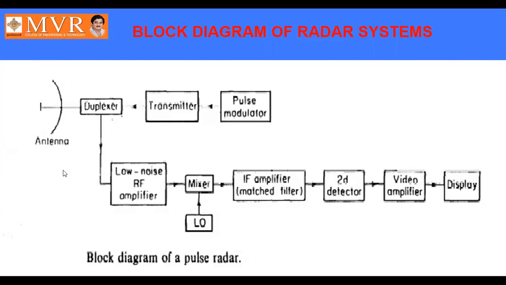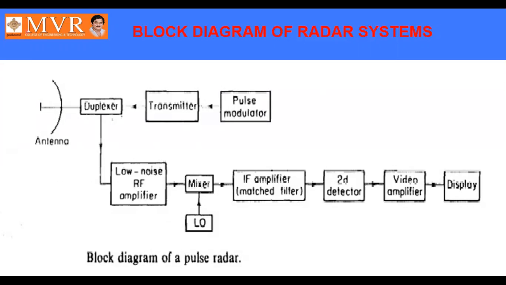The radar transmitting section consists of a pulse modulator, a transmitter, and a duplexer. The main advantage of the duplexer is to protect the receiver from the transmitter. The duplexer acts in two conditions, ATR mode and TR mode. TR mode means transmit-receive mode, whereas ATR means anti-transmit-receive mode. If the duplexer acts in ATR mode, it will act as a receiver, whereas if it is activated in TR mode, it will act as a transmitter.